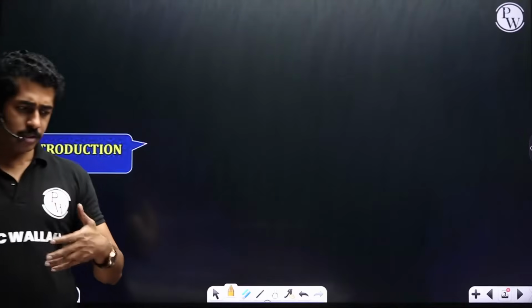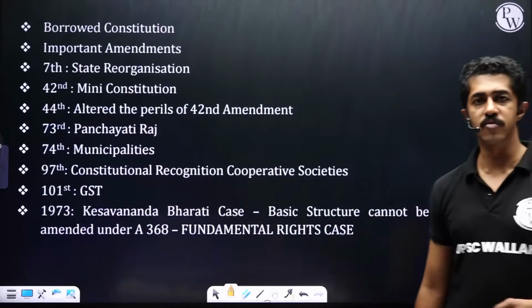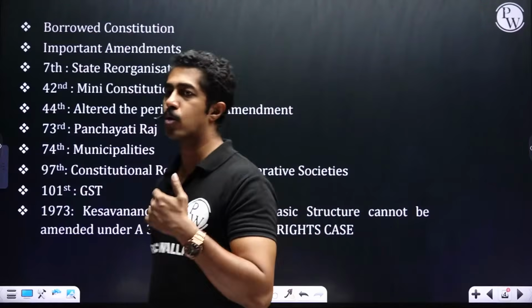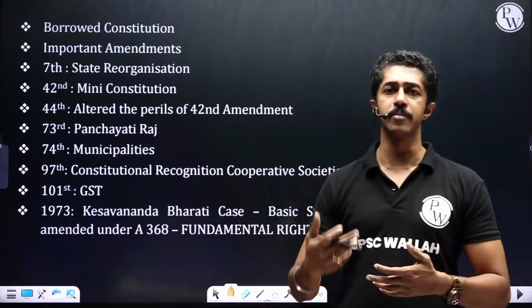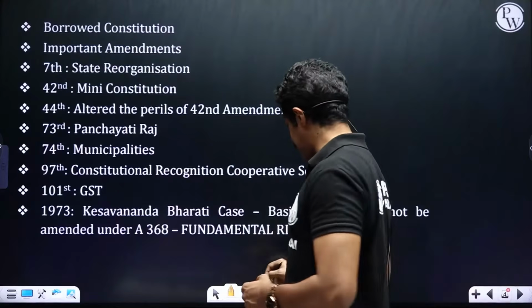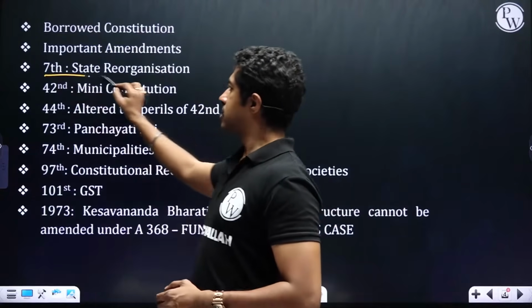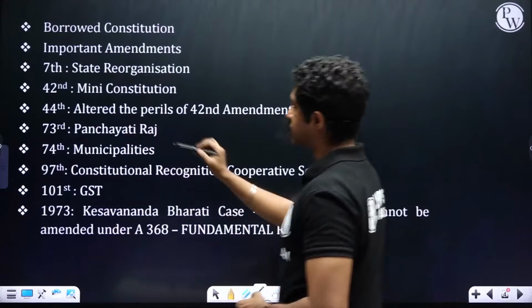So if you look into our constitution, basically, it is a borrowed constitution from multiple sources. In this chapter, we'll be looking into that. In addition to this, our constitution also has undergone a lot of amendments from the time it was actually formulated. Some of the significant amendments, if you actually see, 7th, which is state reorganization.